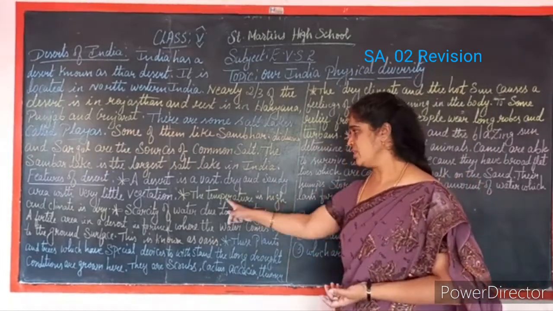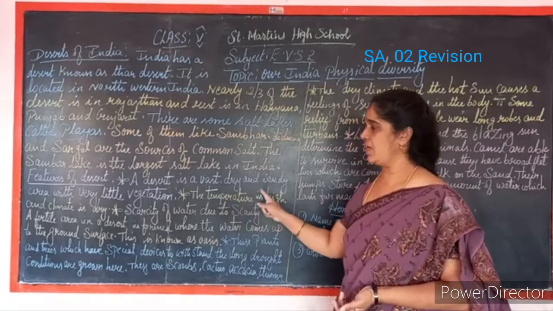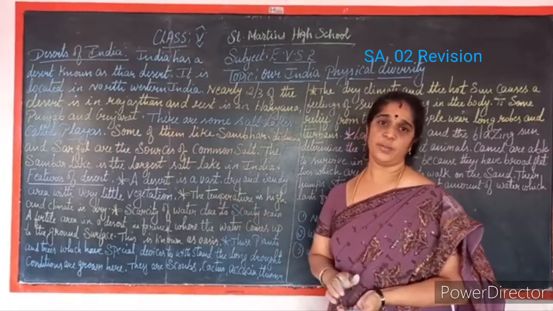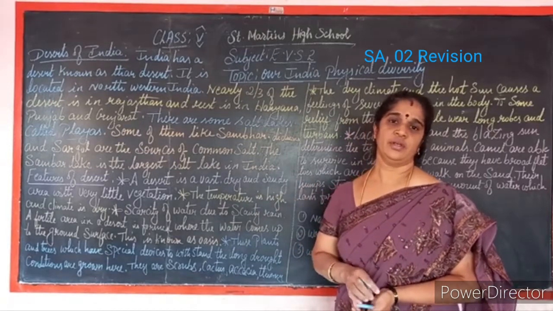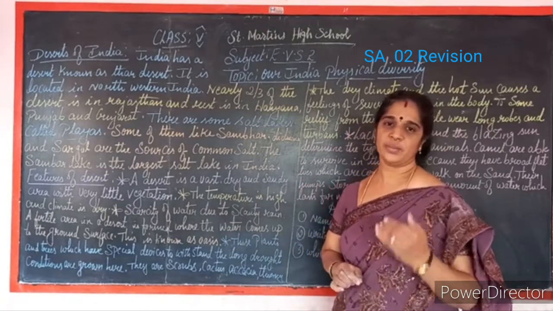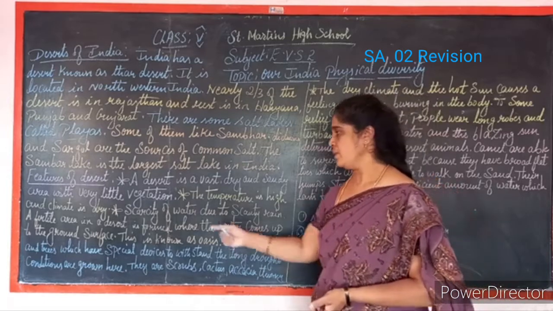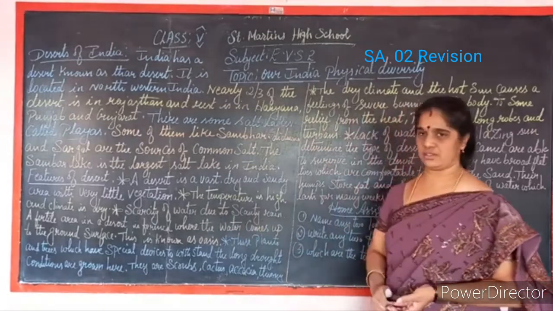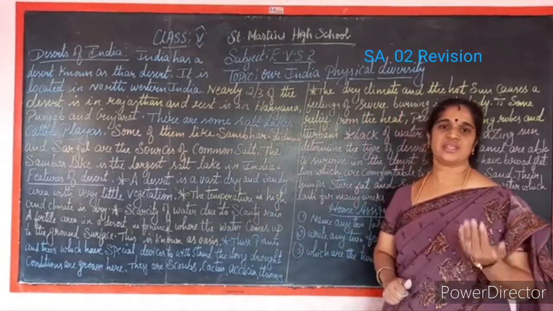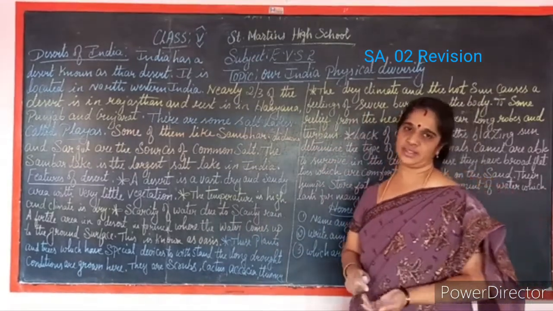Next, the temperature is high and the climate is dry. Temperature will always be high. There won't be rainfall, so what will the climate be? The climate will be dry. So there is scarcity of water due to scanty rain. If there is no rain, scarcity of water will occur.